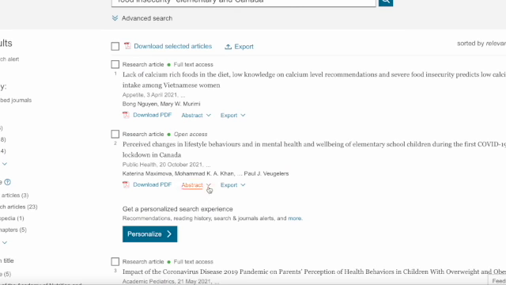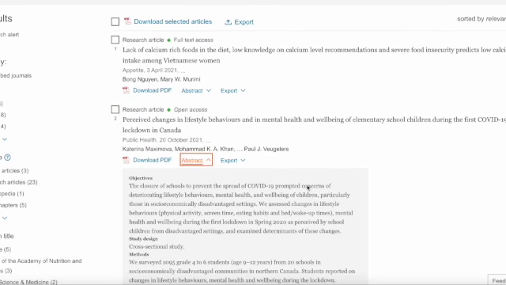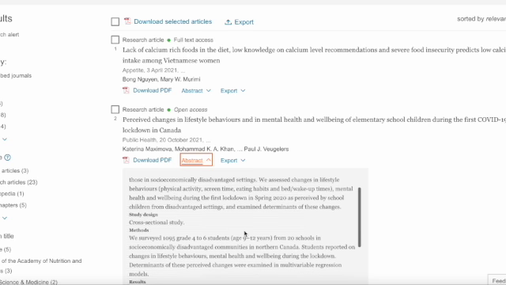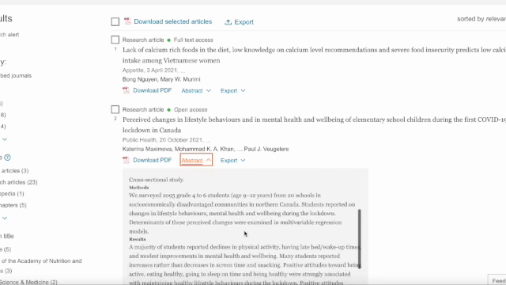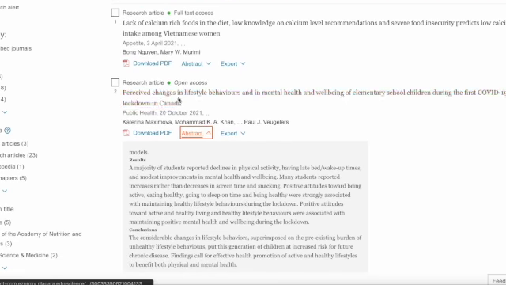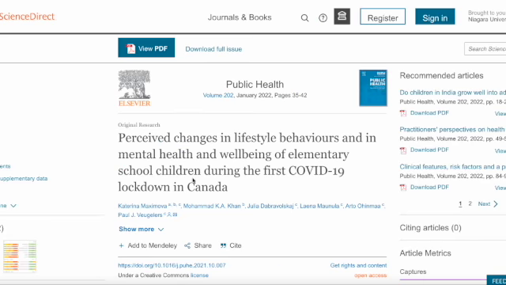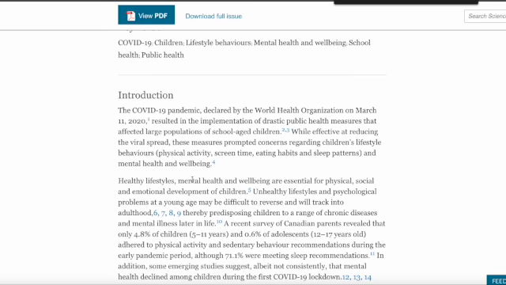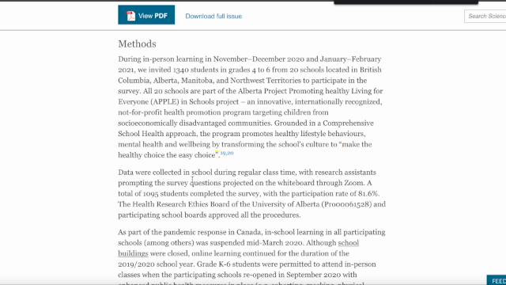When you find one that's interesting, look at the abstract to get the objectives, study design, methods. All original research articles are in this database. Take a look at the results. Now this is the same thing if you have any PDF. I just look at these sections of the full text article to briefly identify if this is going to be useful to me. So I click on the article title, and here it is in the Journal of Public Health. They give you a brief introduction or overview in the beginning, like an executive summary, and then there's the entire full text article.